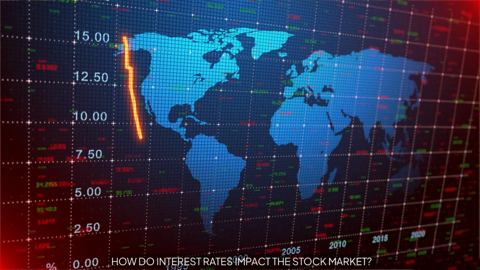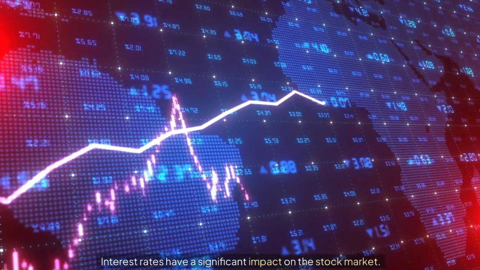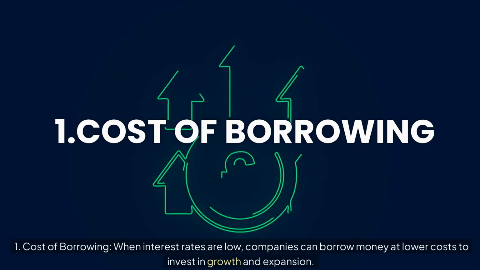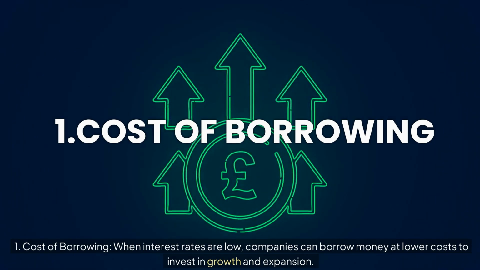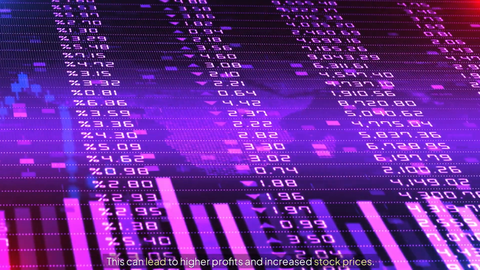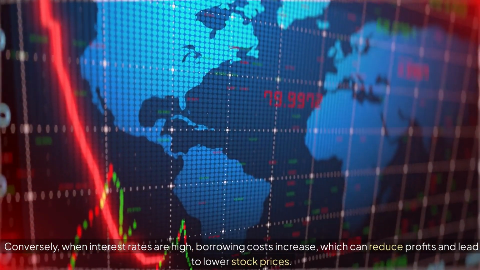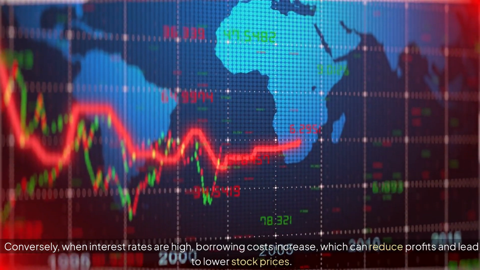How do interest rates impact the stock market? Interest rates have a significant impact on the stock market. 1. Cost of borrowing. When interest rates are low, companies can borrow money at lower costs to invest in growth and expansion. This can lead to higher profits and increased stock prices. Conversely, when interest rates are high, borrowing costs increase, which can reduce profits and lead to lower stock prices.